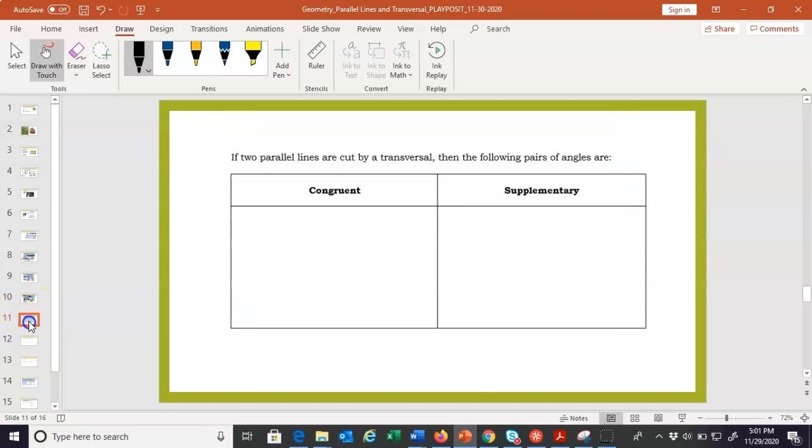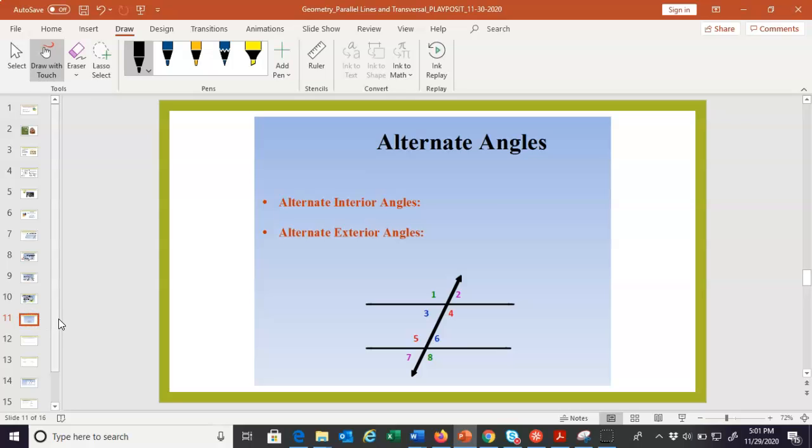Okay, this is our last pair of angles, alternate angles. Let's just talk about it because I think you're going to be able to tell this one. Alternate interior angles, they alternate across the transversal. So remember, consecutive, we're on the same side of the transversal. Alternate, one's on one side, one's on the other. Here's an example, 3 and 6. See how they alternate across that transversal? And we're talking about interior, so that means the same thing as before, inside the parallel lines.